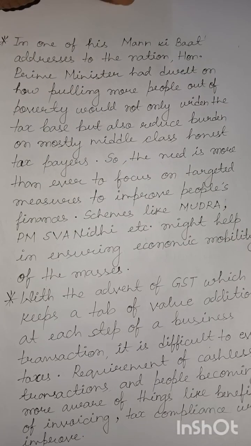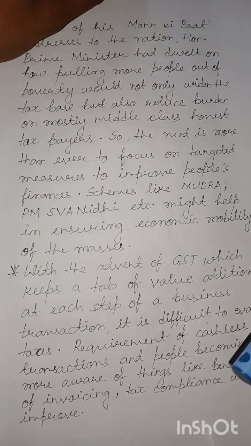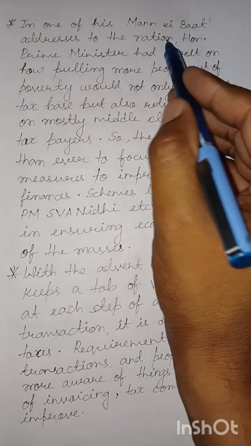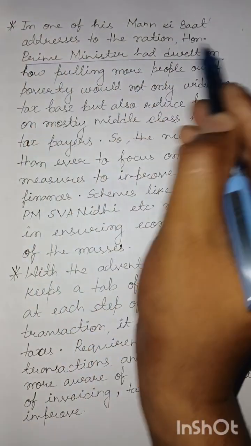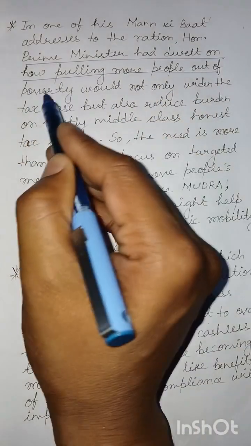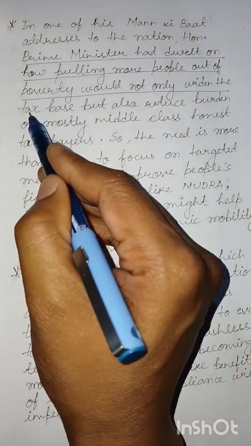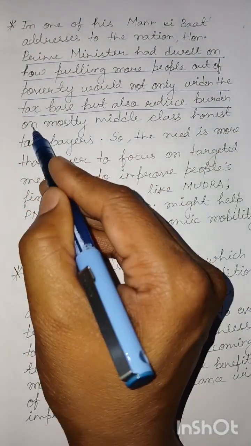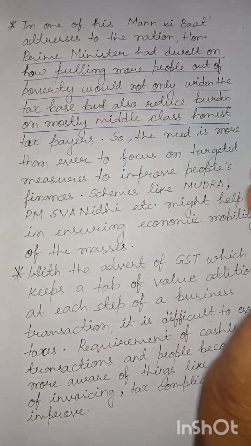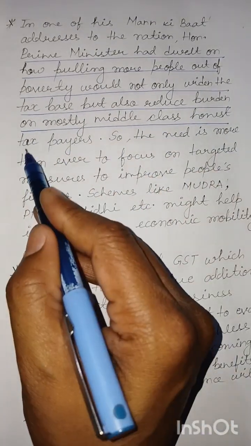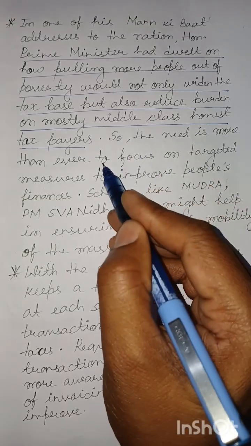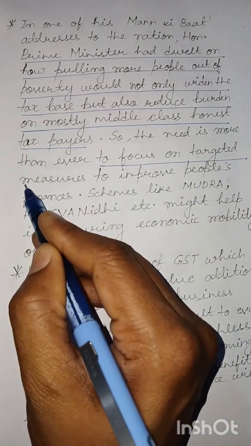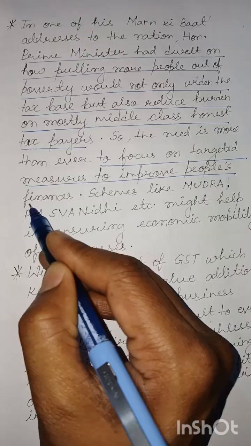Elaborating on these points, in one of his Mann Ki Baat addresses to the nation, the Honorable Prime Minister had dwelt on how pulling more people out of poverty would not only widen the tax base but also reduce the burden on mostly middle class, honest taxpayers. So the need is more than ever to focus on targeted measures to improve people's finances.